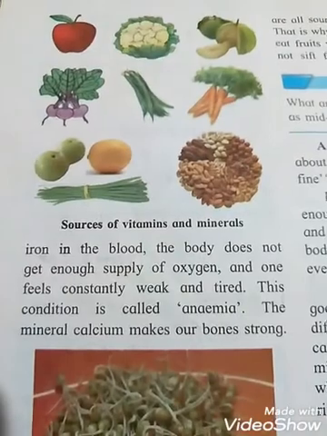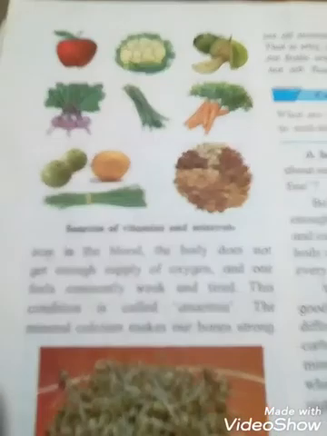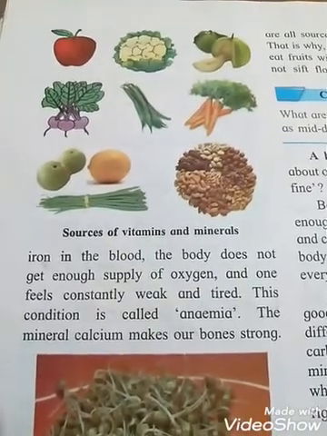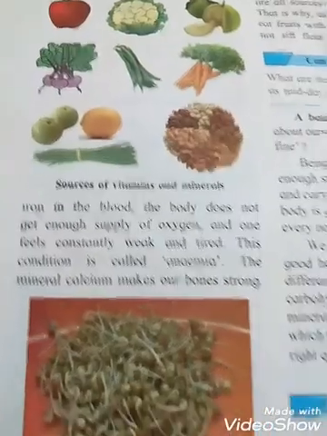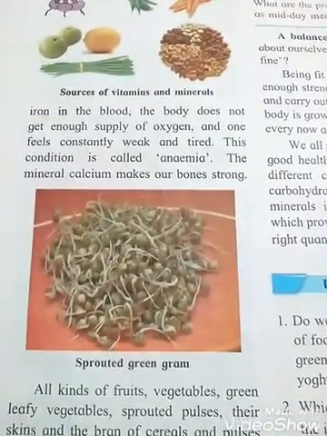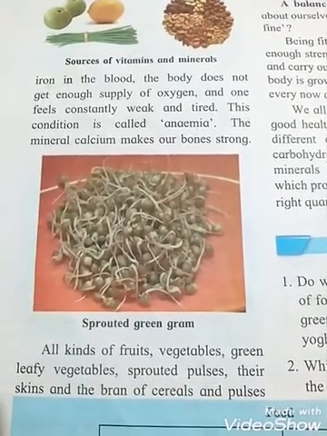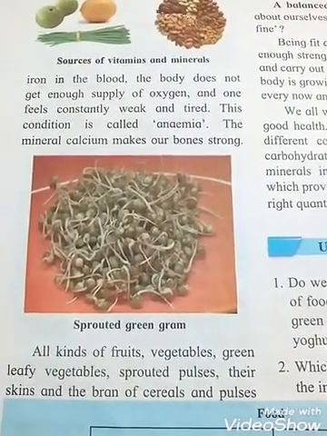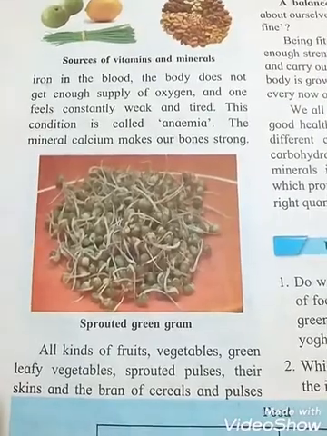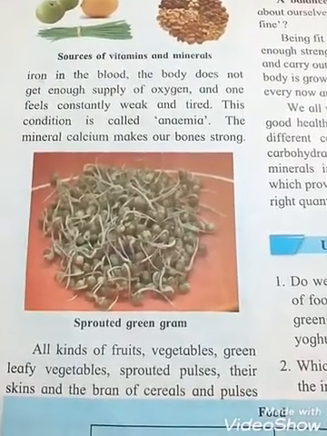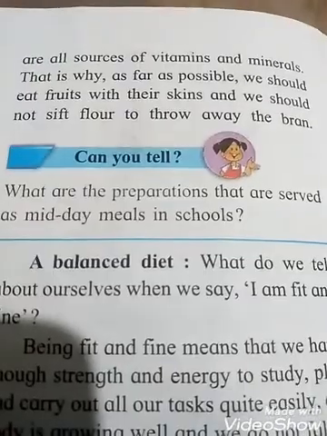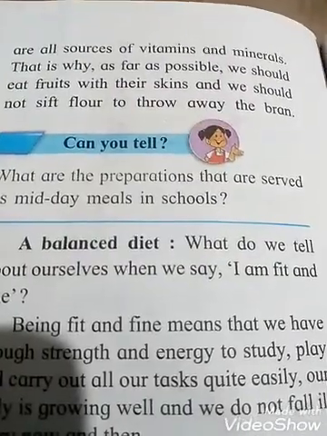See students, pictures of sources of vitamins and minerals. See that fruits, leafy vegetables. Can you see that? Next, sprouted green gram. All kinds of fruits, vegetables, green leafy vegetables, sprouted pulses, their skin and the bran of cereals and pulses are all sources of vitamins and minerals.